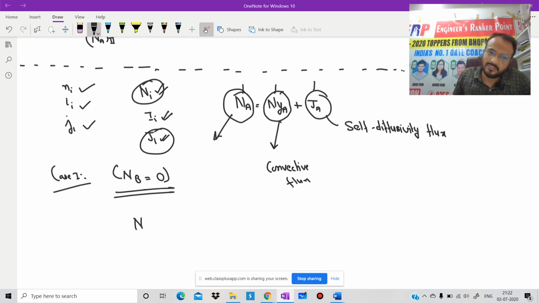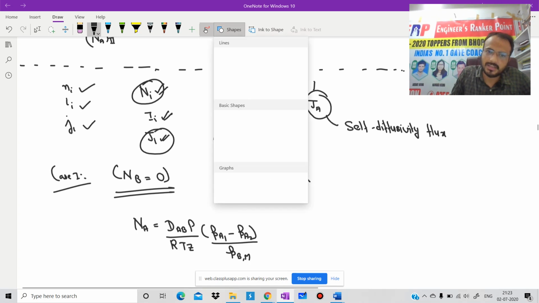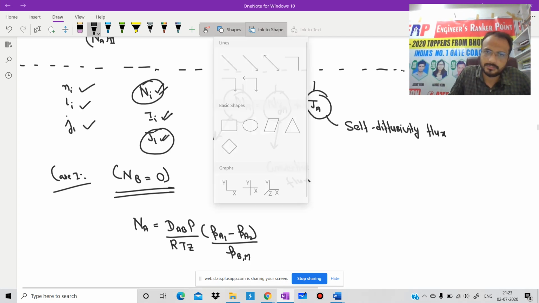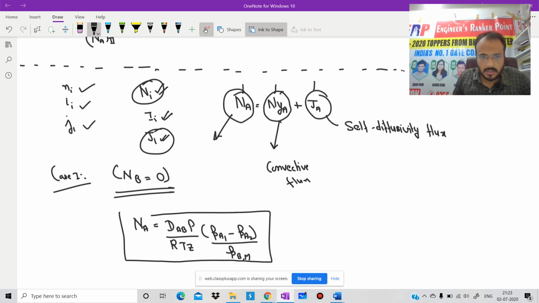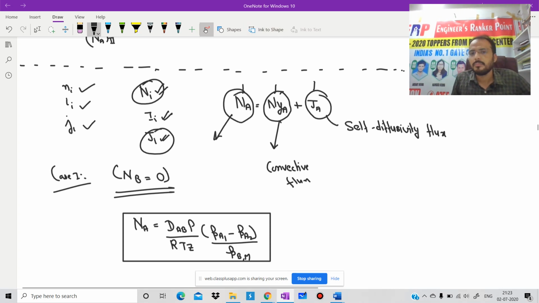And the formula for that was NA is equal to DAB P by RTZ into (PA1 minus PA2) divided by PBM, that is paneer butter masala. That was our simple formula.